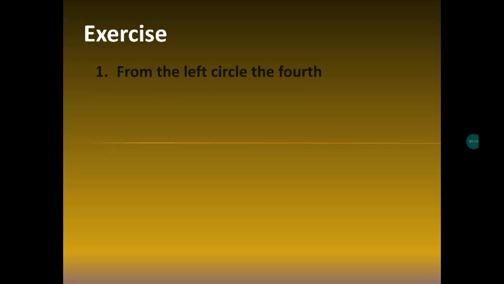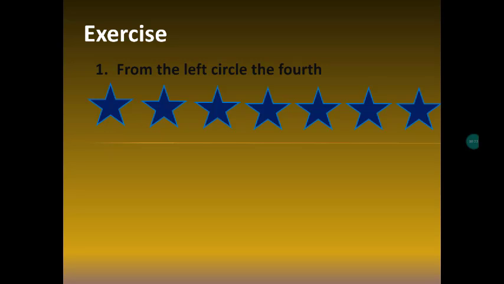Okay, first sum: from the left, circle the fourth. See here, we have some stars. We have to say from the left, circle the fourth. How do we say the position? We have to say from left to right. Now 1, 2, 3, 4. Which one is the fourth position? Yes, I made a circle on the fourth position.